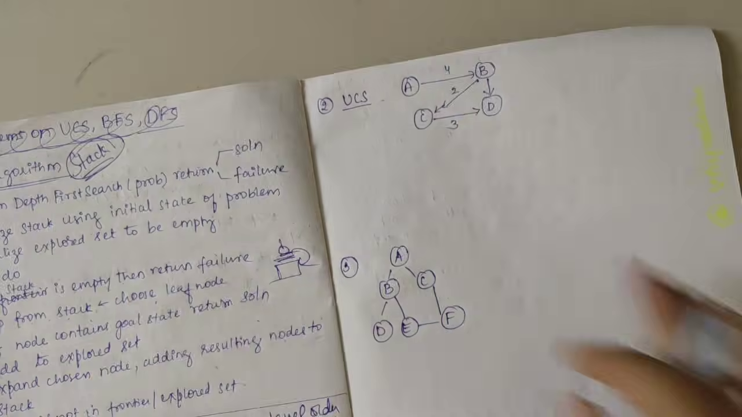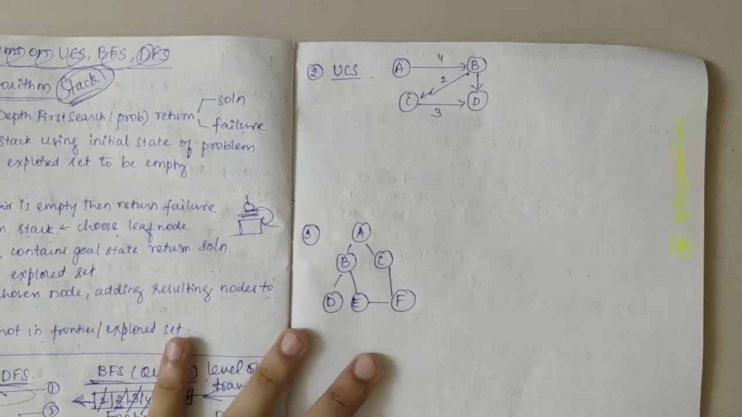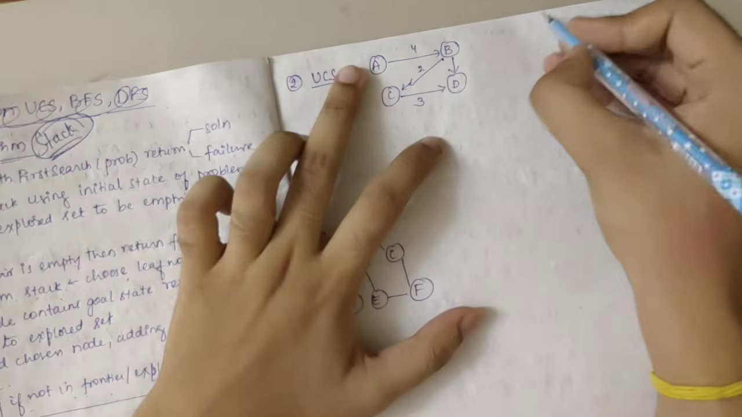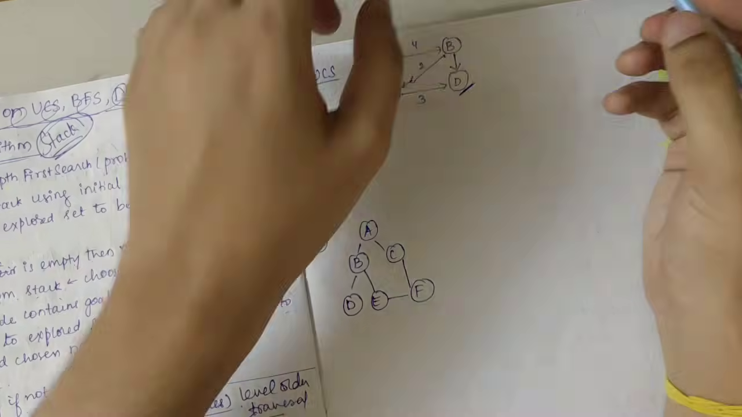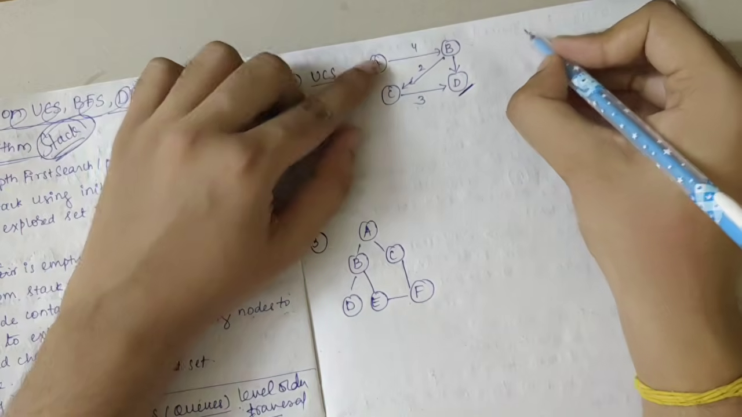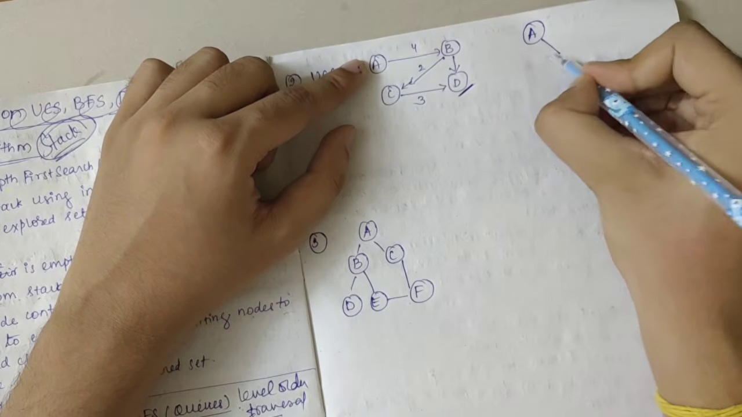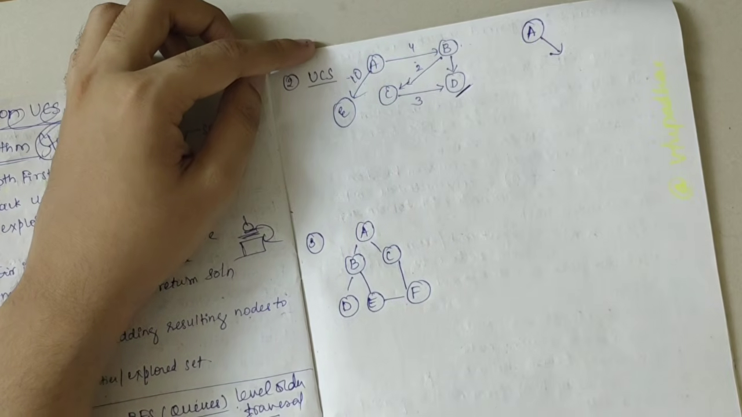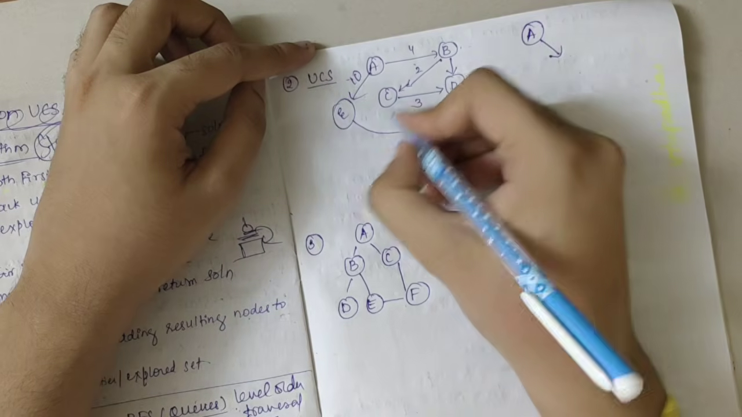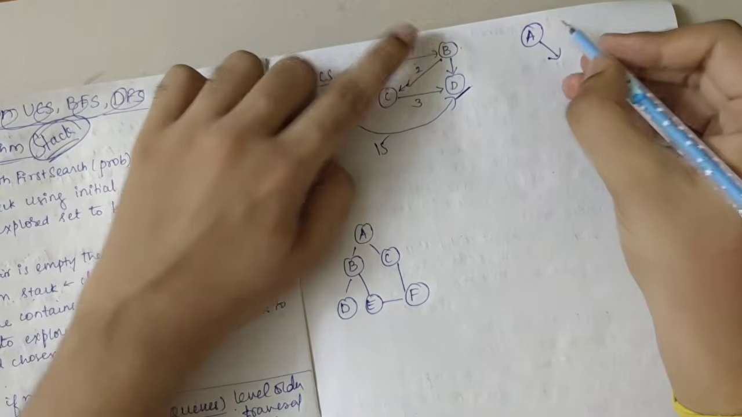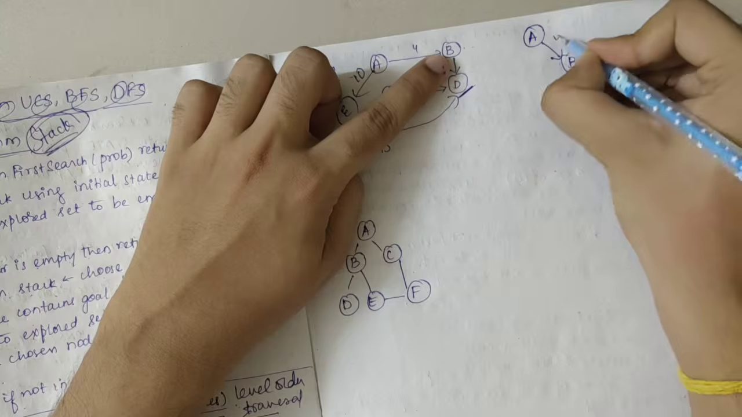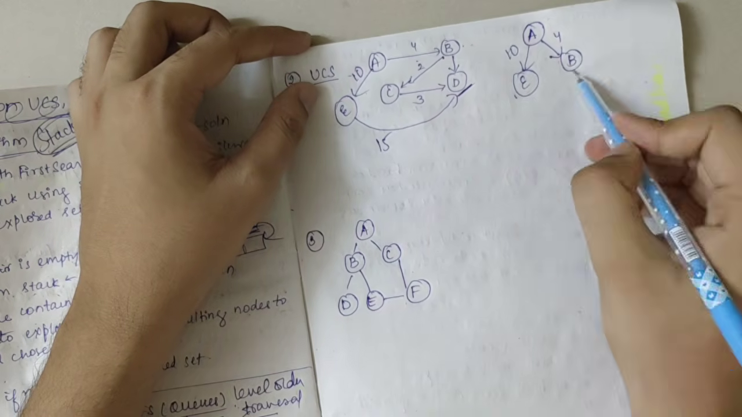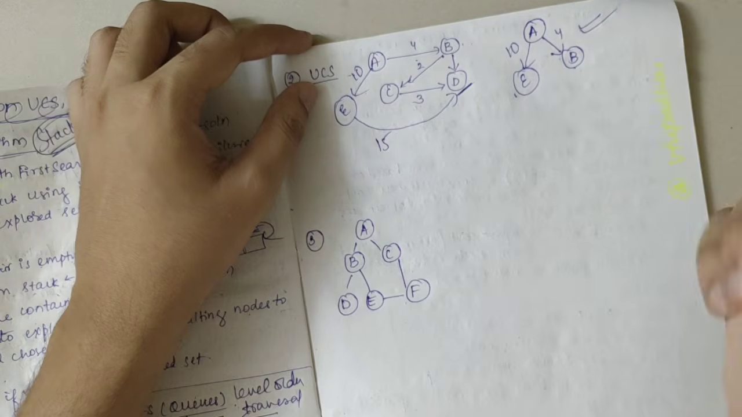Let's look into this question, the UCS algorithm. As we have discussed, in the UCS algorithm we need to consider the path cost, right? So I'll start from A and D is the destination node or the goal node, which I have to reach. From A, the possible nodes are B, which requires 4 units, and then E, which requires 10 units. Out of these two, I would select B because this is the shortest one.